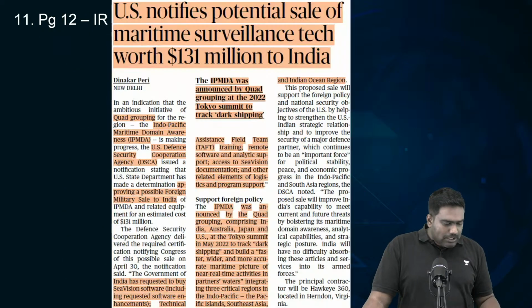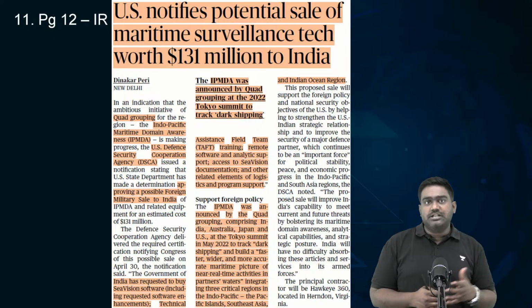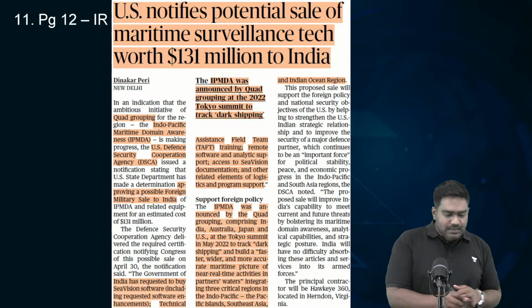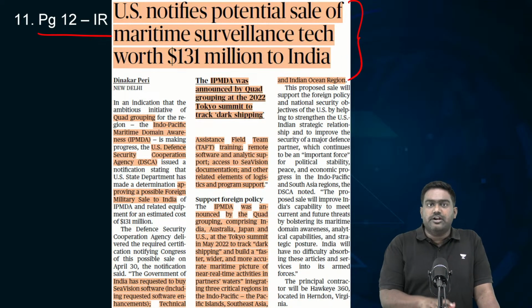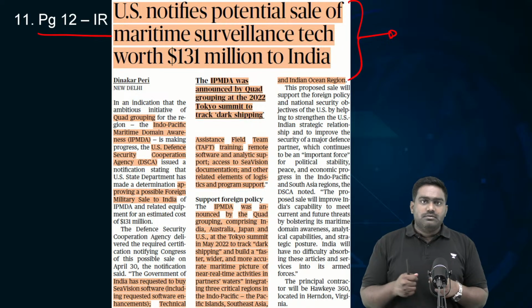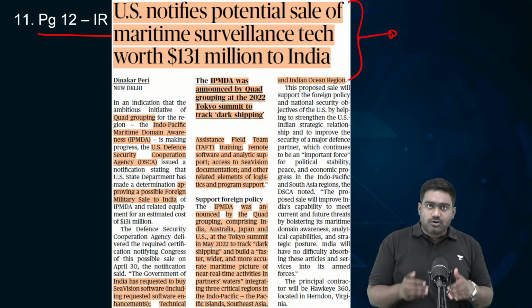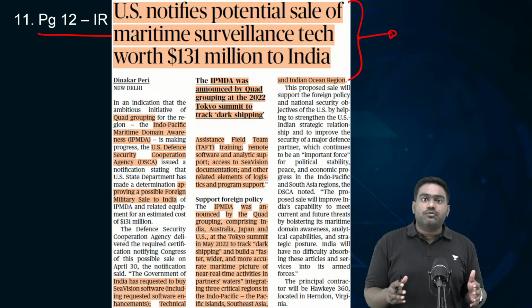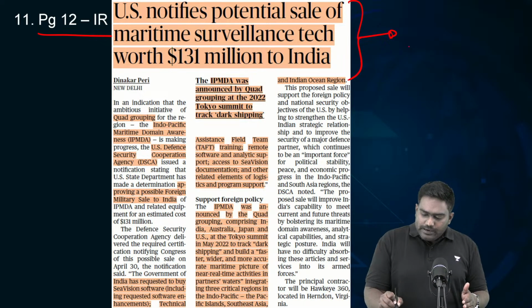So you need to be aware of the politics of another country, especially because Vietnam is a key partner of India as well. We have very close economic, strategic and defense relations with Vietnam. Next, the US has notified the potential sale of maritime surveillance technology to India worth $131 million. So the US is going to supply some key software and services related to maritime surveillance radars, which are crucial to track shipping and the movement of ships in the Indo-Pacific. So this defense deal is part of the Indo-Pacific Maritime Domain Awareness Initiative.